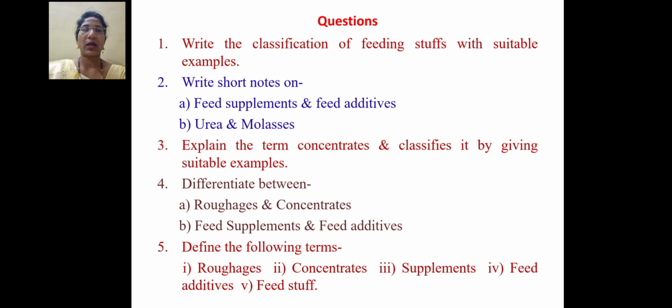Then another type of question, difference between roughages, concentrate, feed supplement and additives. And again most important, different types of spotting questions can be asked on this topic as well as define terminology, that means roughages, concentrate, supplement, feed additives, feedstuff, feed, fodder. Likewise different questions can be asked in your